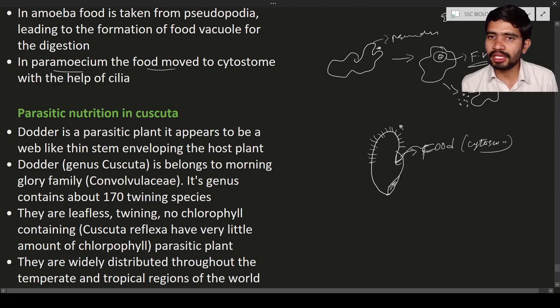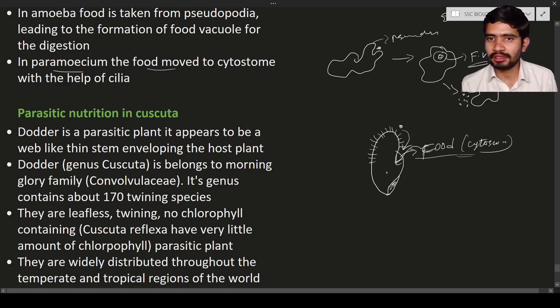The food material is moved towards the cytostome or oral groove, okay. So the cilia help the food material to move towards the oral groove or the cytostome. Such a feature is seen in the paramecium only, okay.